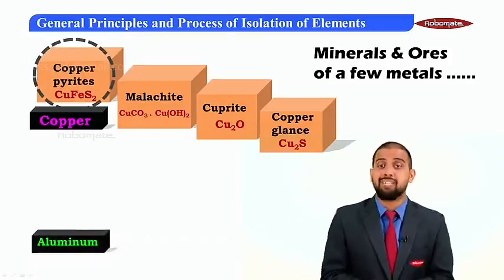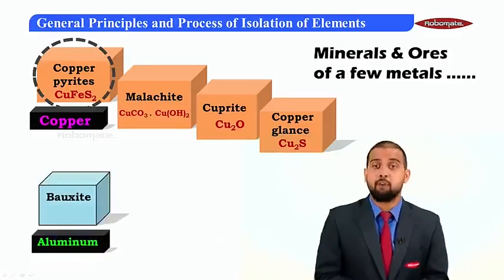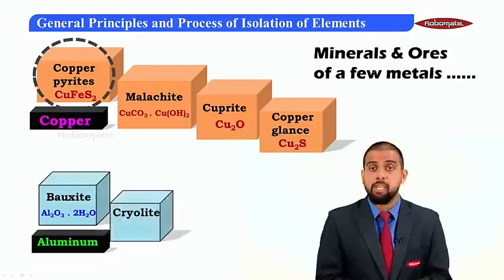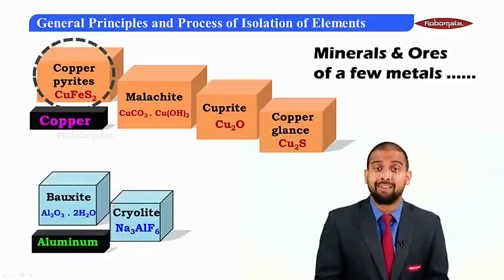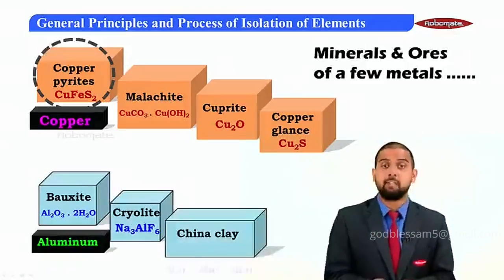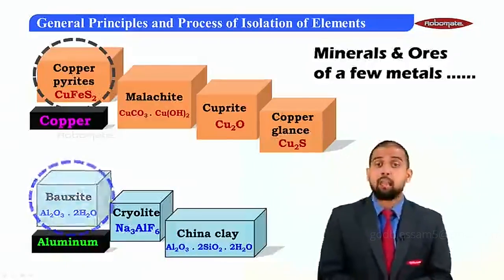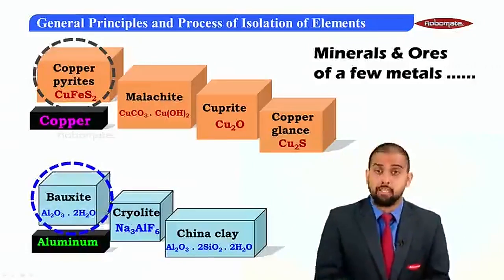And go to the next one, which is aluminium. Aluminium can exist in the form of bauxite, which is an oxide form. It can also be in the form of cryolite, which has the molecular formula Na3AlF6. Next, it can be in the form of china clay. And all these are minerals, but the ore is bauxite.